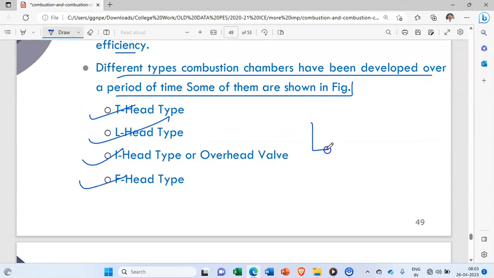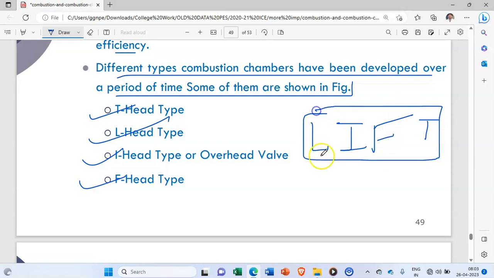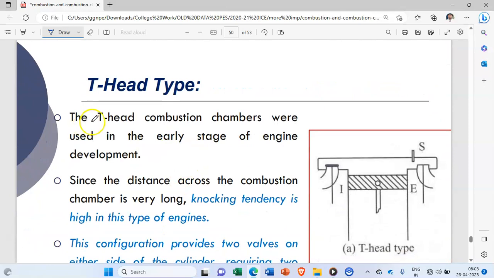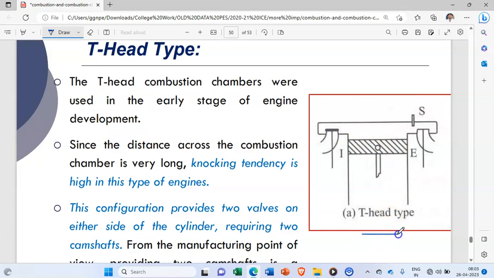So to remember this, you just remember this word, that is lift. I think everybody can remember this, right? Lift. What is lift? L head, I head, F head, and T head. Okay. So let us discuss about this T head. What is T head? So if you see here in this case, this shape of the combustion chamber is